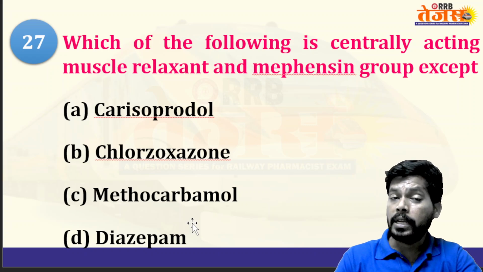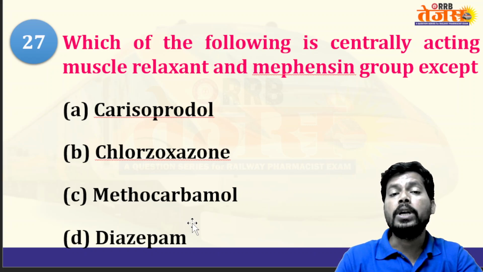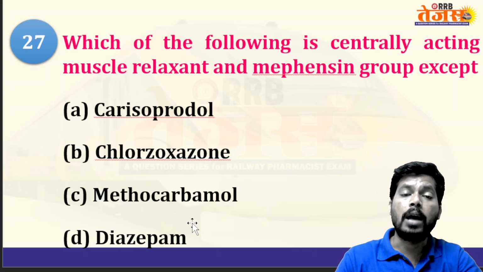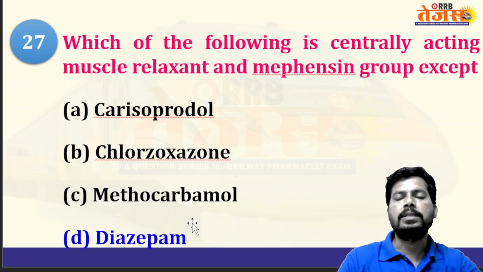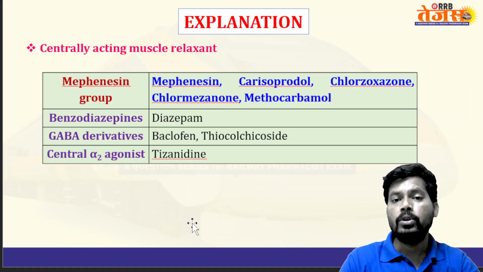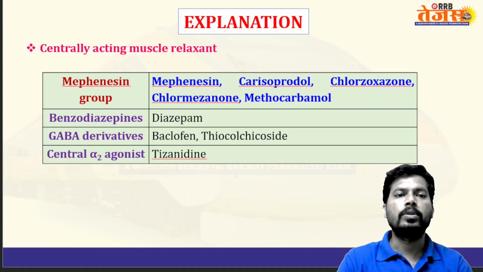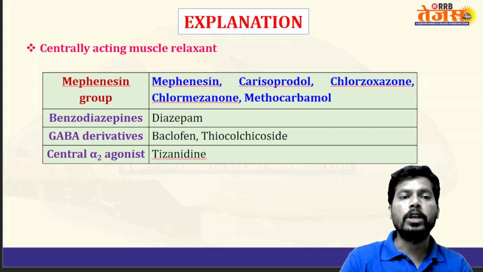Diazepam acts as a muscle relaxant by stimulating GABA A receptors, gamma aminobutyric acid A receptors. The answer is diazepam. Diazepam does not belong to the mephenesin group; it belongs to the benzodiazepine group.